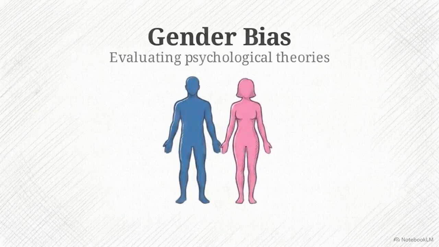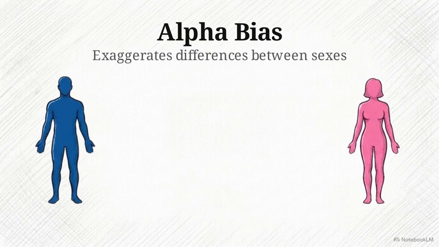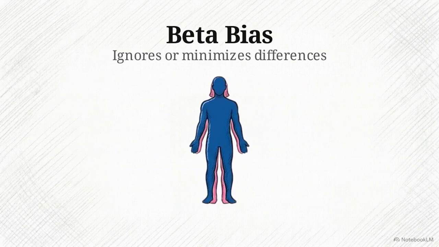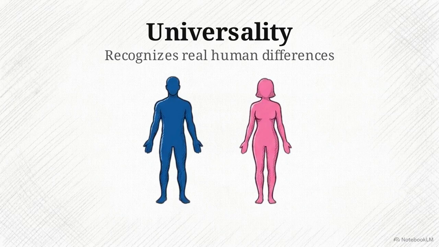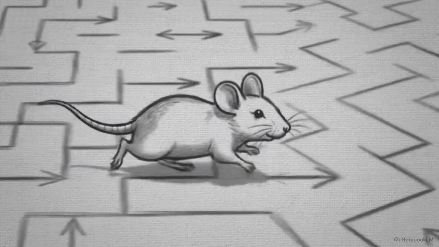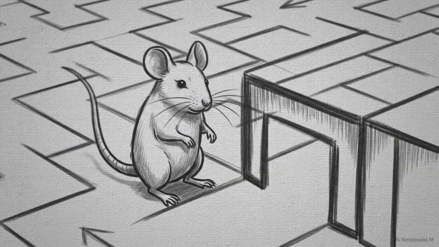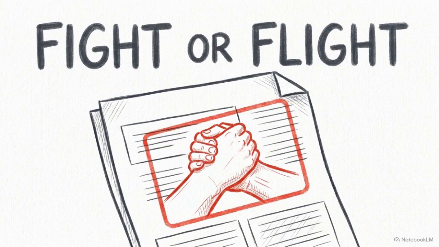Start with gender bias. Alpha bias exaggerates differences between the sexes. Beta bias ignores them. Your target evaluation point is always universality, the goal of recognizing real human differences without devaluing either gender. Early fight or flight research demonstrates the danger of beta bias. By exclusively testing male lab mice to avoid hormonal fluctuations, researchers completely missed the female tend and befriend response, masking a critical biological mechanism until Shelley Taylor's work in 2000.